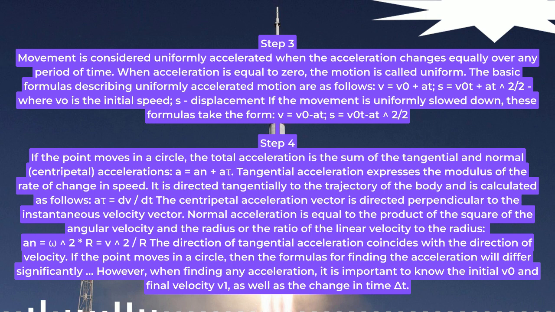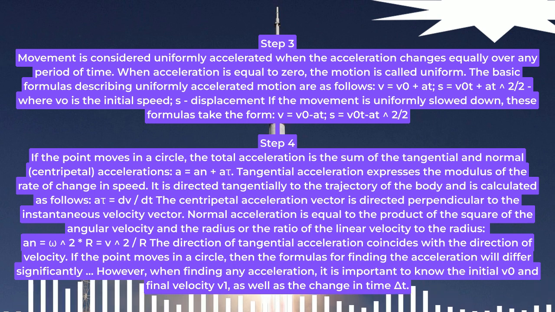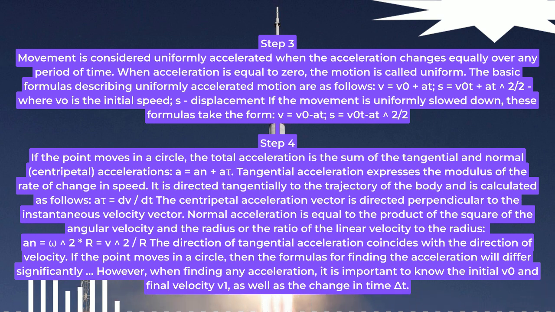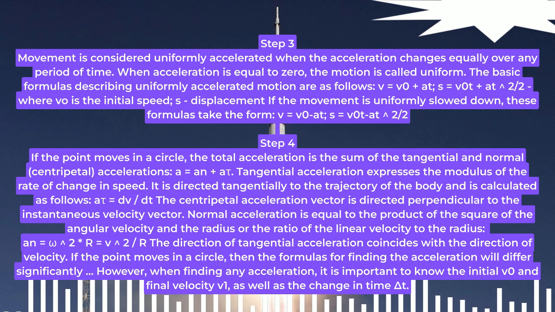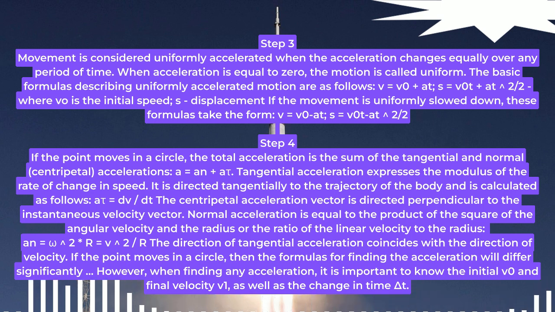Step 4. If the point moves in a circle, the total acceleration is the sum of the tangential and normal, centripetal, accelerations, a equals a n plus a tau. Tangential acceleration expresses the modulus of the rate of change in speed. It is directed tangentially to the trajectory of the body and is calculated as follows: a tau equals dv slash dt.